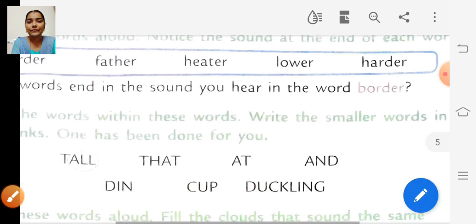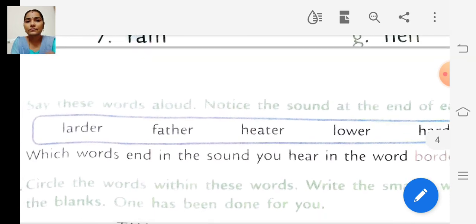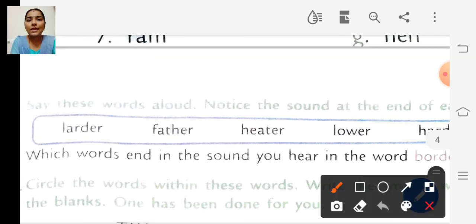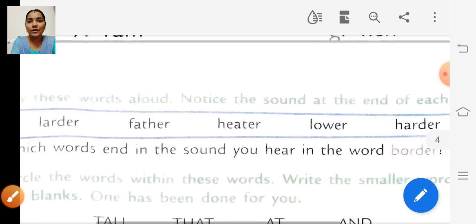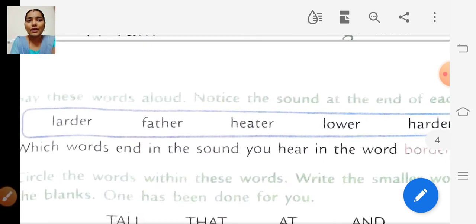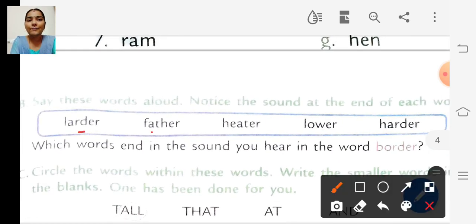Okay. The next one. Say these words aloud. Notice the sound at the end of each word. Okay. So what are the words they have given? Ladder, father, heater, lower, harder.